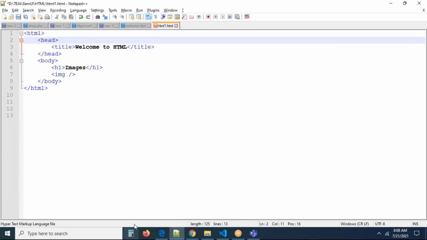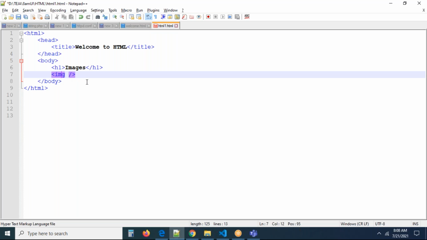Can we go and check this? Are you able to see anything here? No, we are not able to see anything. So you have taken an image tag, but just by taking an image tag, the image won't appear, guys. We told you that for every element there is something called attributes. What is an attribute? Anybody please tell me. What is an attribute?